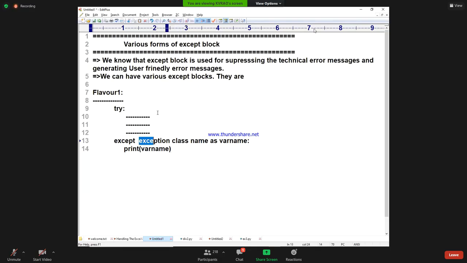This flavor gives an alias name to our exception class name. This approach displays the message caused due to the exception. Are you understanding this? This approach displays the message caused due to that exception occurrence.